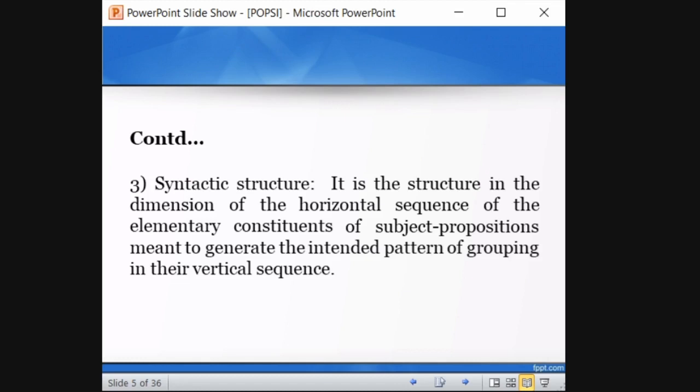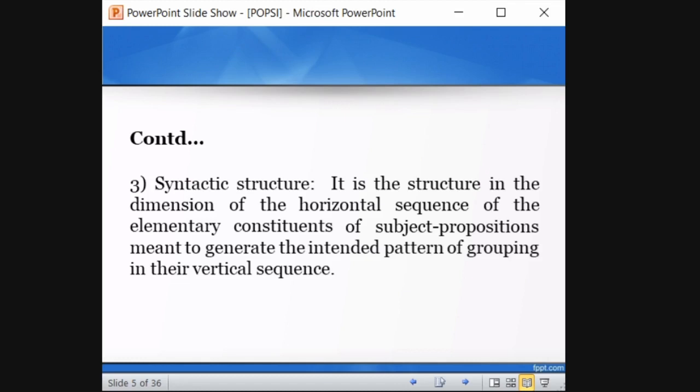So it is a structure in the dimension of the horizontal sequence. What do you mean by horizontal sequence? Vertical is top to bottom. Horizontal is left to right, like a flat line. So the syntactic structure follows a horizontal sequence of the elementary constituents of a subject proposition. We will see what the elementary structures are and how they are formulated into horizontal sequences based on the parameters or entities of those different elements. Okay. So this is syntax. In normal words, remember syntax as a set of rules. It follows a horizontal structure.